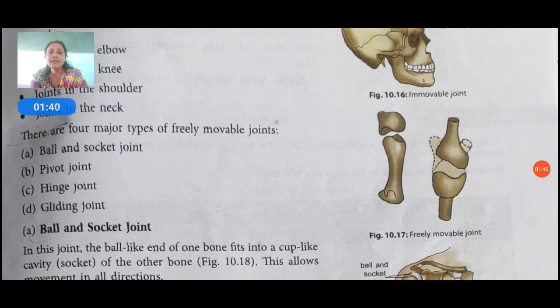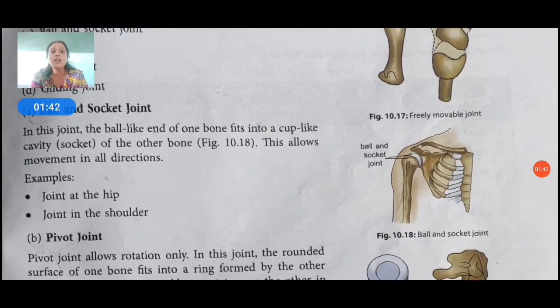Now in the ball and socket joint, the ball-like end of one bone fits into a cup-like cavity, the socket, of the other bone. These allow movement in all directions because they are joined like a cup-like cavity to each other. In figure 10.18 you can see the ball and socket joint, how they connect to each other. Examples: joint at the hip, joint in the shoulder. This type of joint is very movable in all directions.